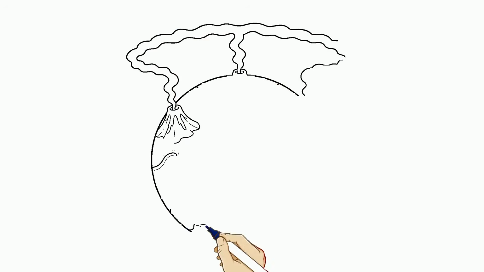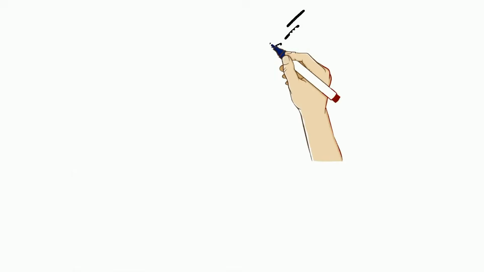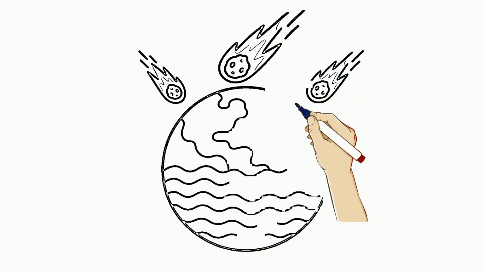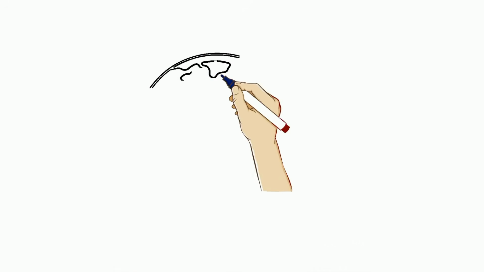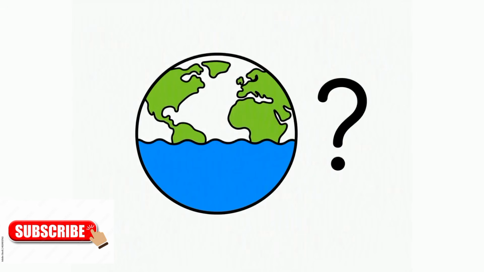Slowly, Earth cooled. Volcanoes released gases that formed the first atmosphere. Water arrived from comets and asteroids, pooling into the first oceans on a cooling world. From cosmic dust to planets, the universe had built a world where something extraordinary could happen. But how did life begin?